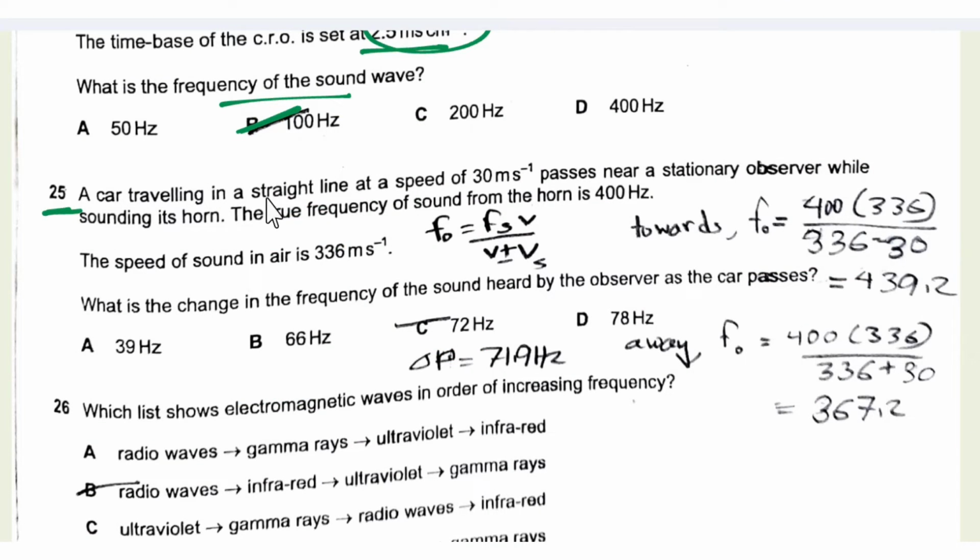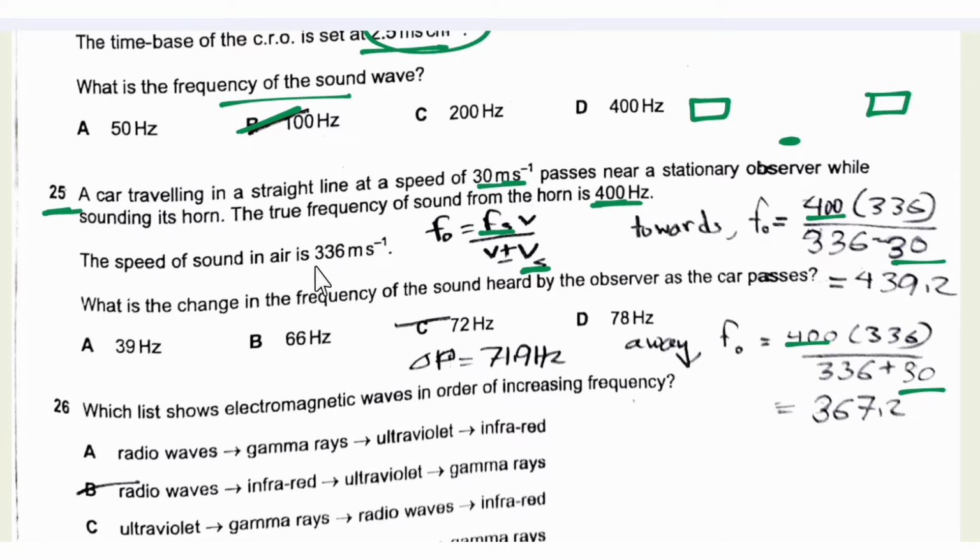25. A car is traveling in a straight line at a speed of 30 meter per second. So the speed of the car is 30 meter per second, that is Vs is 30 meter per second. Then it passes a near stationary observer while sounding its horn. Suppose this is the observer and this is the car. Then it again passes the observer. So the true frequency of the sound from the horn is this value. That means the frequency of the source is 400.